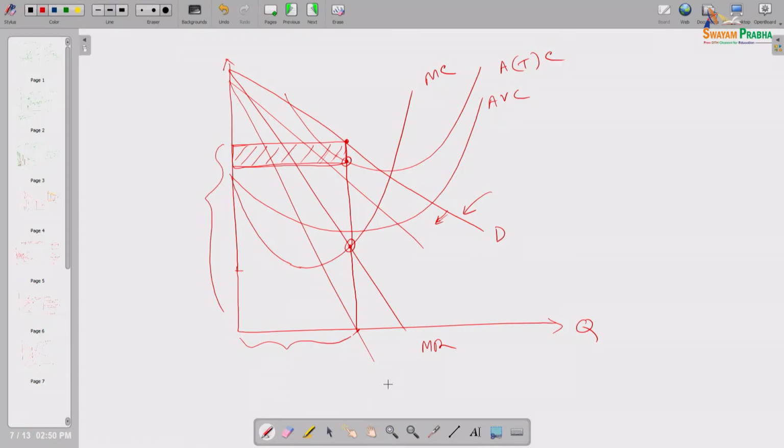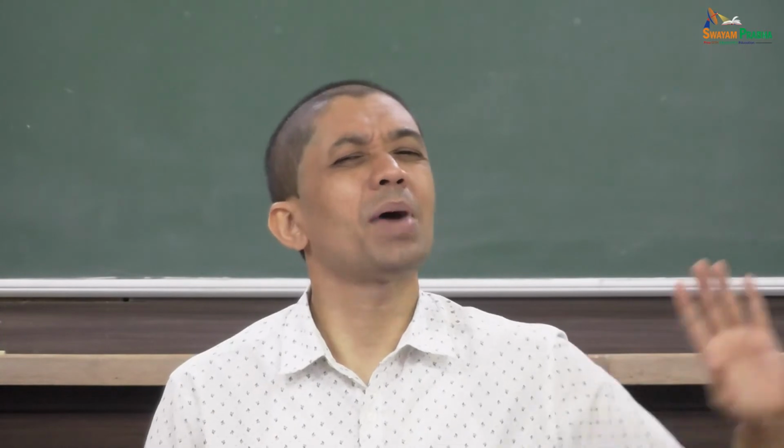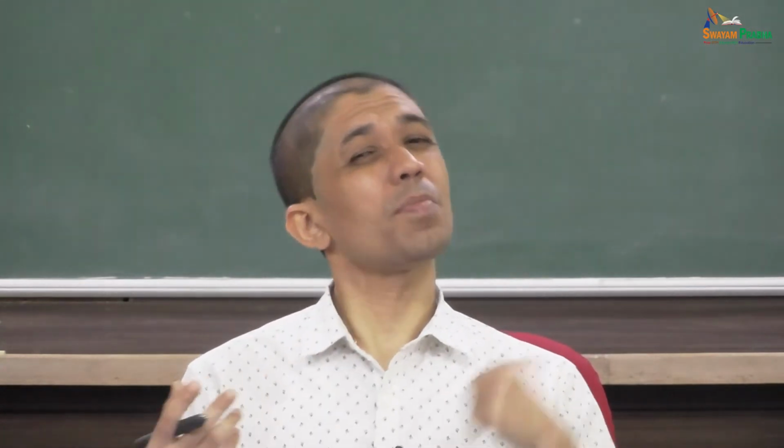So, suppose this will be my demand curve, and as a result my counterpart, my marginal revenue curve, will be there. Due to one new entrant there will not be any effect on my cost structure. Cost structure is as it is, whether new producers are entering or not, because cost structure is determined by the technology or knowledge level using which I am producing that product, and the factors of production I am hiring from the factor markets. So, a new producer entering will affect my demand curve, not my cost structure.